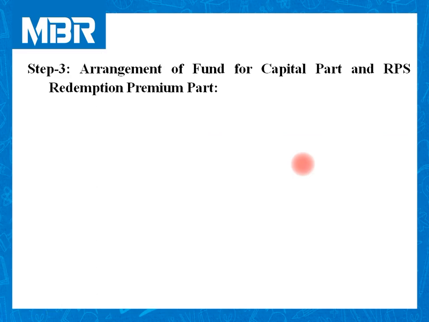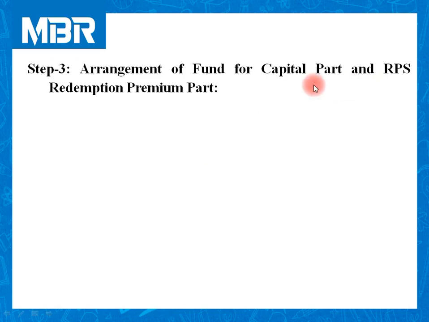In this question, we need to arrange fund for capital part and RPS redemption premium part all together. Because as per the information given in the question, we need to issue minimum number of equity shares after using all the amount available to the company as distributable profit.